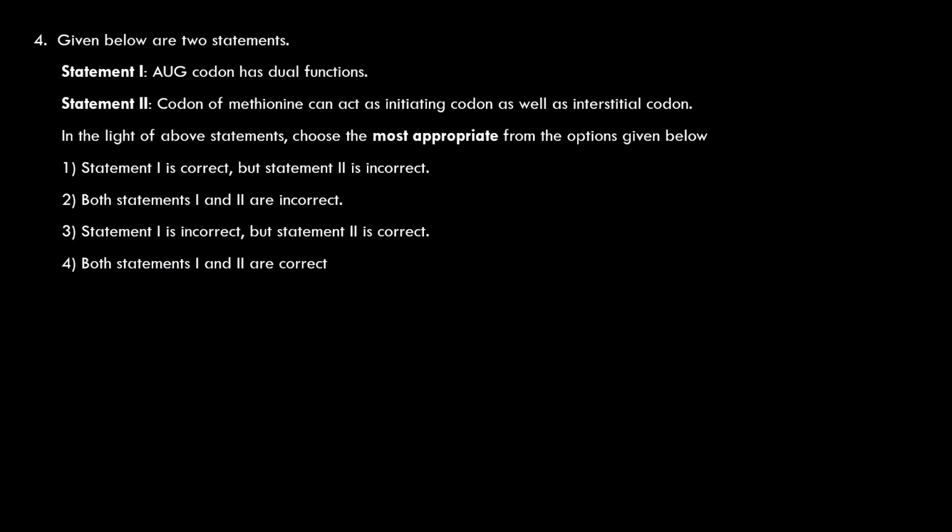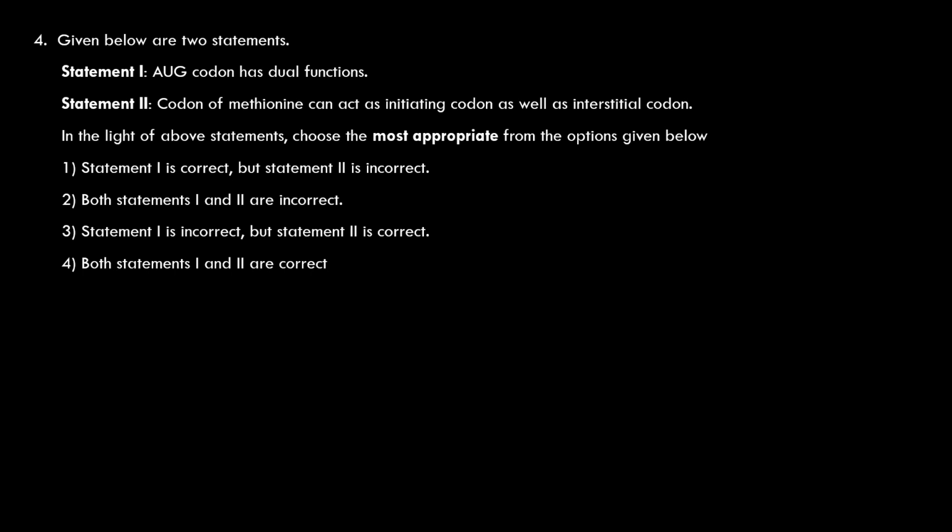Two statements are given here. Statement 1: AUG codon has dual functions. Absolutely, it has dual functions. It can be a start signal or initiating codon, and can also occur as an interstitial codon, the codon that occurs between initiating and terminating codons.